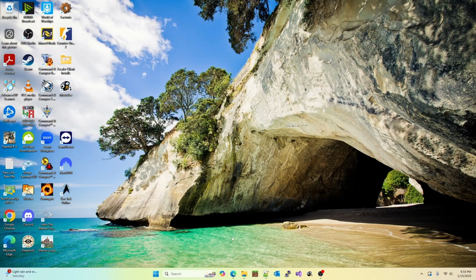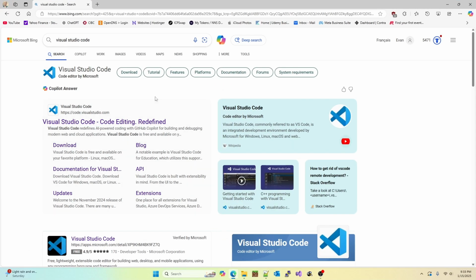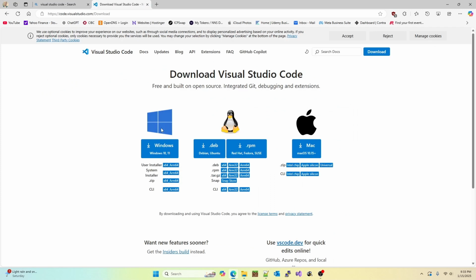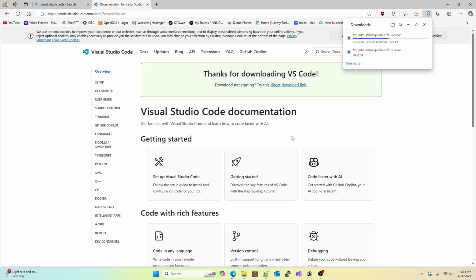So first thing we want to do is go to an internet browser. You can use Google Chrome, but Edge works as well. And we're going to search for Visual Studio Code. We want to select download. Since I'm running Windows, you select the Windows download. You can also select Mac if you're a Mac user. It's going to download the program.